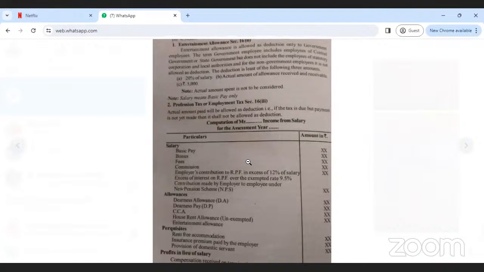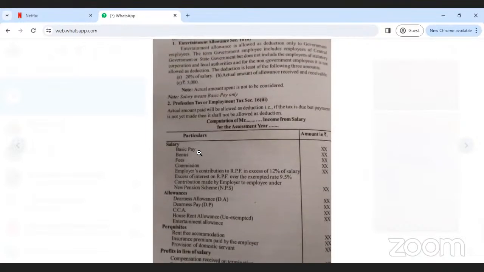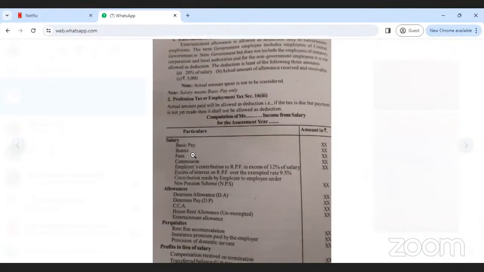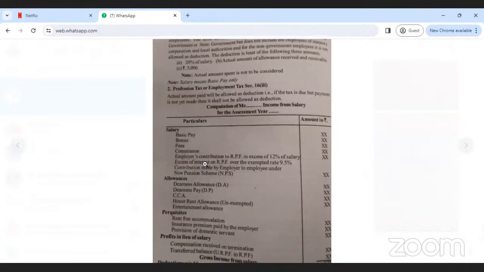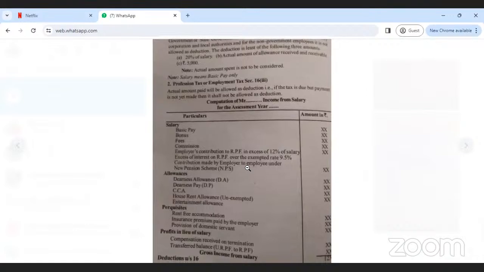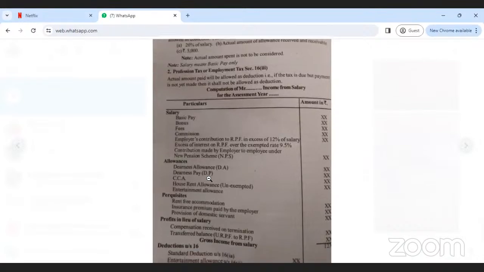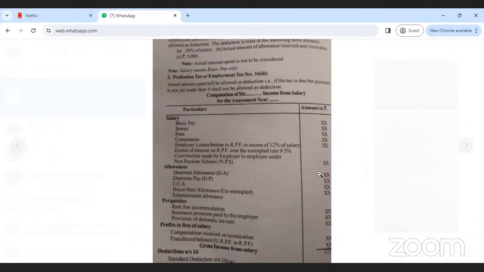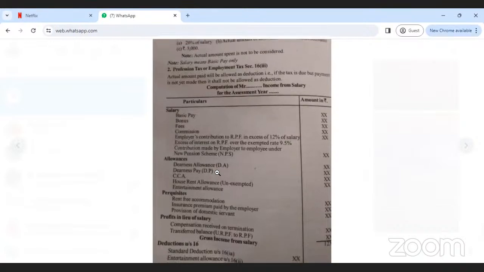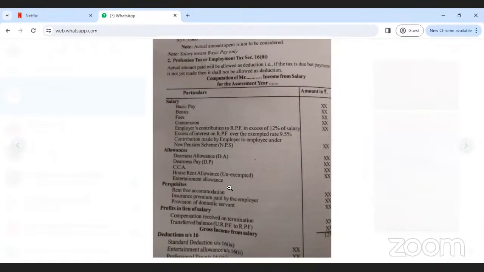Yes, ma'am. Thank you. So standard deduction, you know, entertainment allowance, you know, professional tax, you know. So under the head salary, what comes under this? Basic pay, bonus, fees, commission, employee's contribution. That means recognized PF and unrecognized, NPS. So which one is fully exempted? Which one is partly exempted? Now come to the allowances. Dearness allowance, dearness pay, CCA you directly write here. There is no fully taxable, but in the case of house rent allowance, some rules and regulations are there. Entertainment allowance is over now.